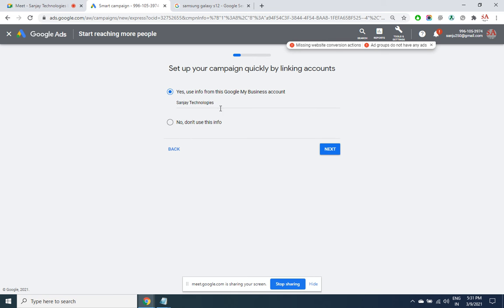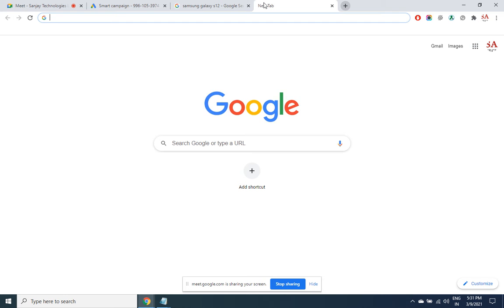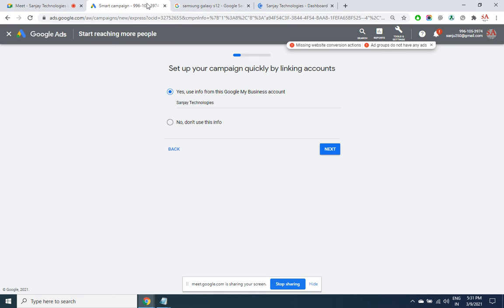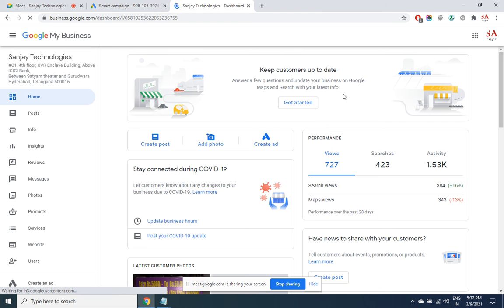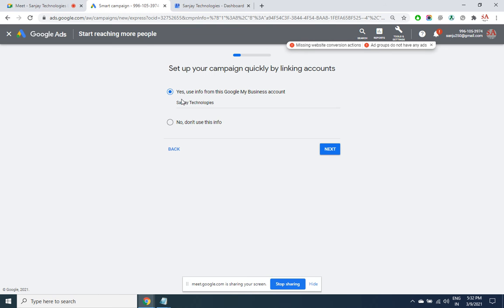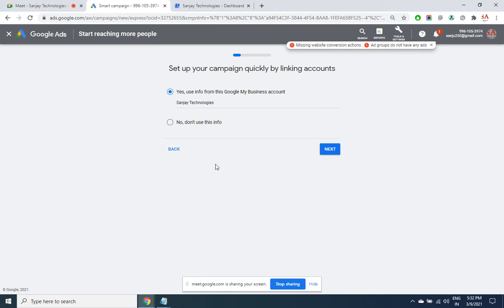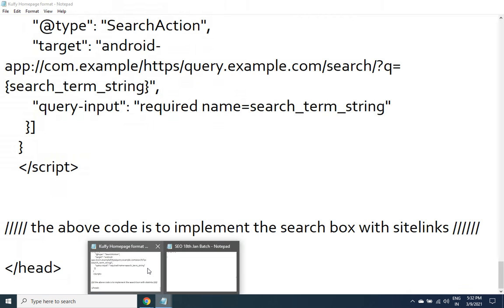When you have added your business in Google My Business, at business.google.com, the login ID has to be the same. Then it will come here automatically. If there are multiple businesses, it will tell you to select one. So note down these points which are different.